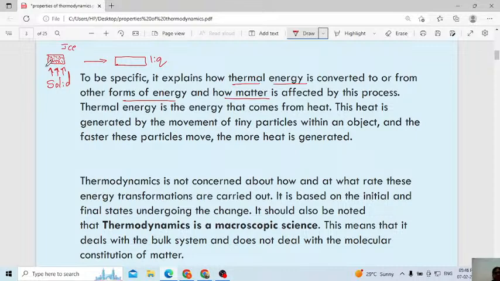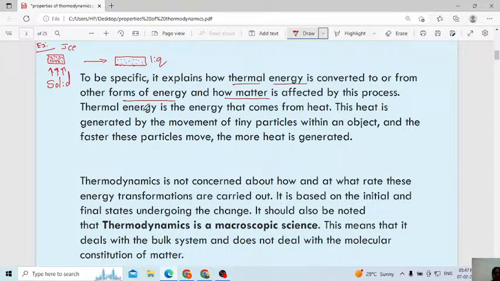Okay, then this one we will consider as a solid. Then liquid, compared to solid, you can see the gap between the particles. Here this arrangement of particles, we will consider how the matter gets affected when you increase the thermal energy. Simple, very basic example, consider this one. When you increase the temperature, otherwise when you increase the thermal energy, you can observe there will be a change in state of the object. Before it was in solid state. When you increase the temperature or thermal energy, later it will become a liquid.